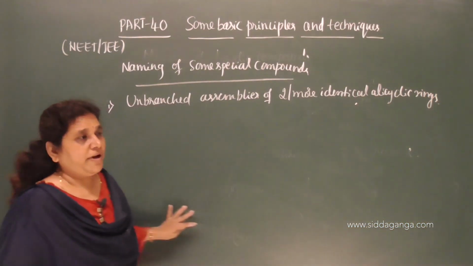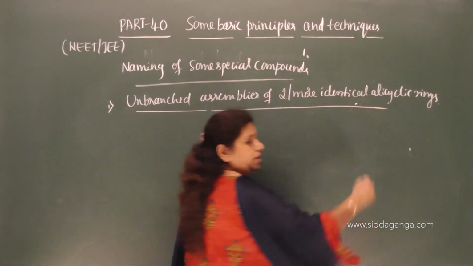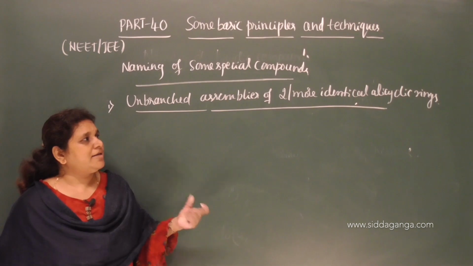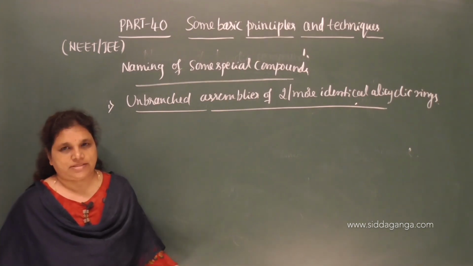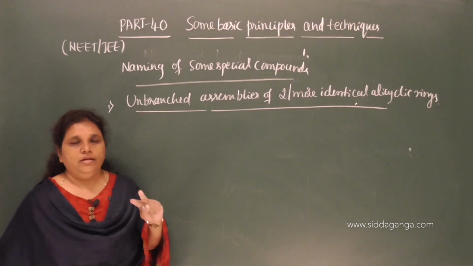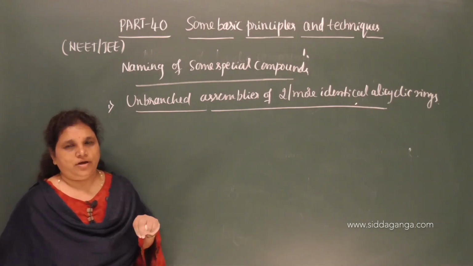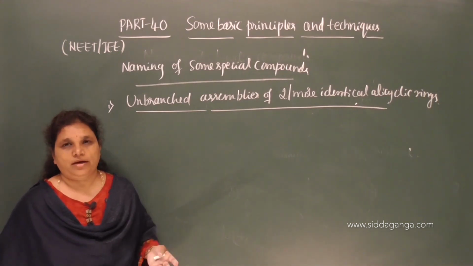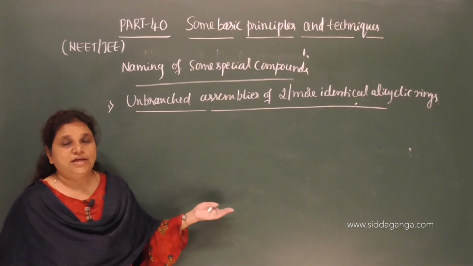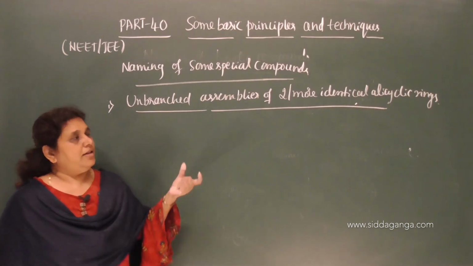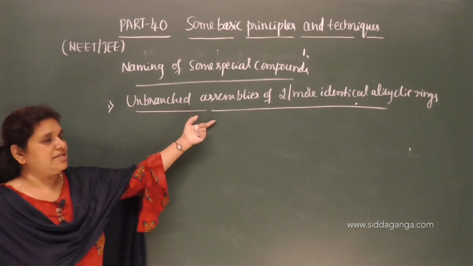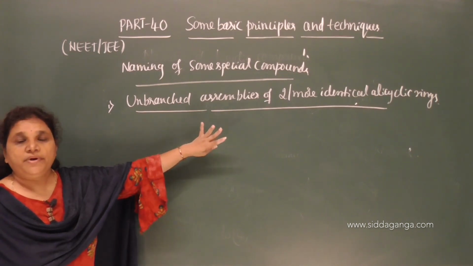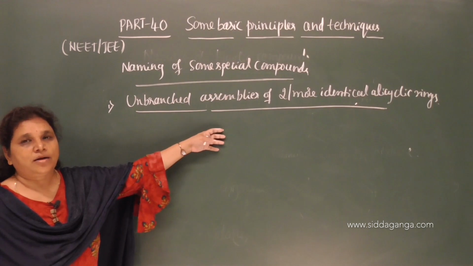So unbranched, it does not get branched, unbranched assemblies joining of 2 or more identical alicyclic rings, if present. Identical, when 2 cyclopropane rings are joined, or 2 or more cyclobutane, cyclopentane or cyclohexane. So such rings, when they are joined together, are called unbranched assemblies of 2 or more identical alicyclic rings, and they are also called bridged bicyclic compounds or bridged compounds only.